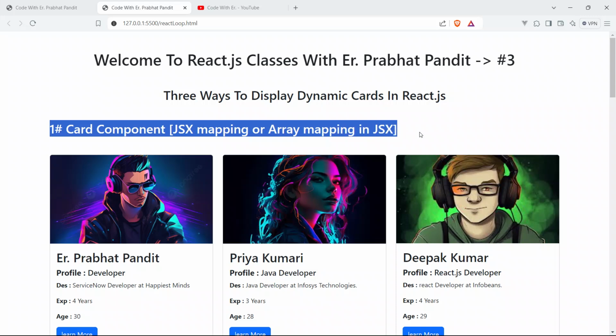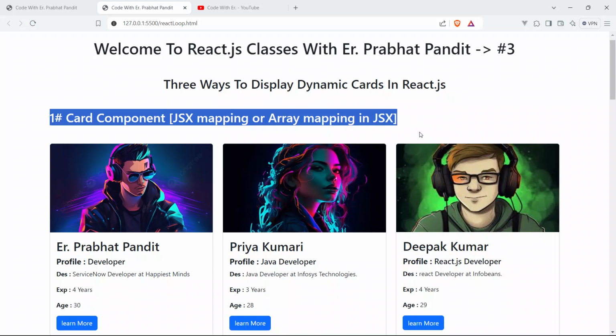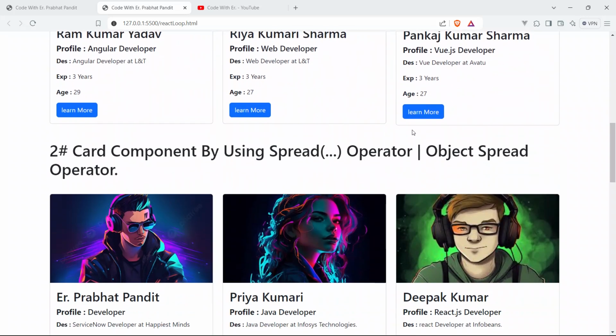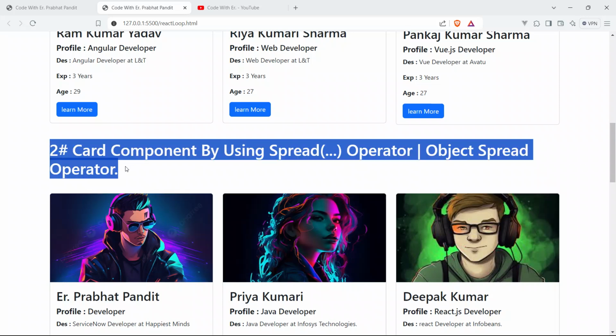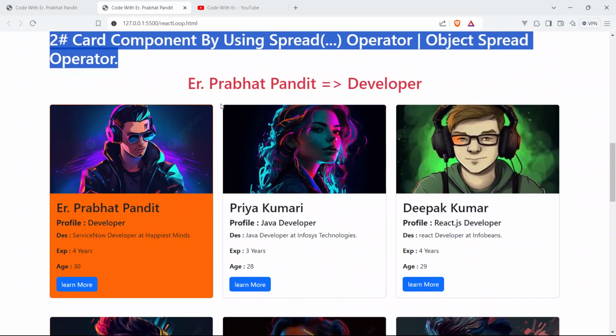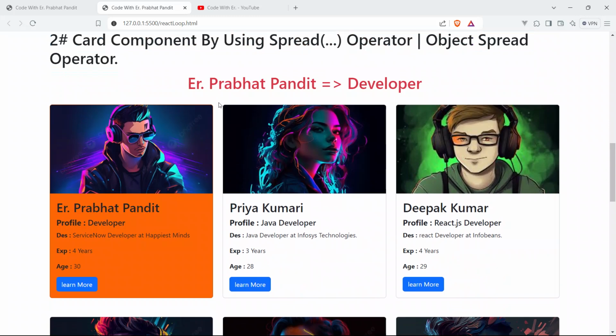If you have not watched it, just go and watch it, because this video is based entirely on that one. The second method is card component using the spread operator, or object spread operator, and using this method I have displayed dynamic cards in React.js.